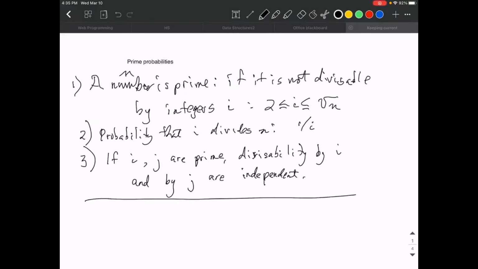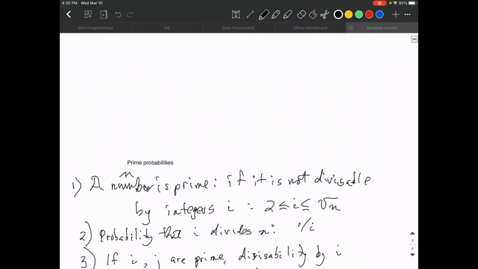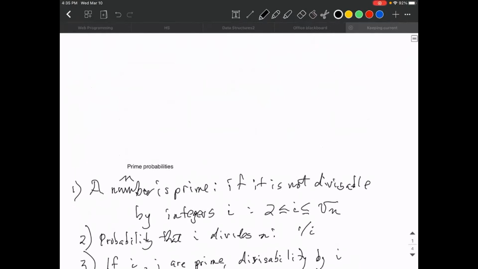So now I'm going to start looking at some numbers and ask if they're prime. Consider 2. Is it prime? I only have to check for numbers that are from 2 up to the square root of 2. Well, there aren't any numbers between 2 and the square root of 2.